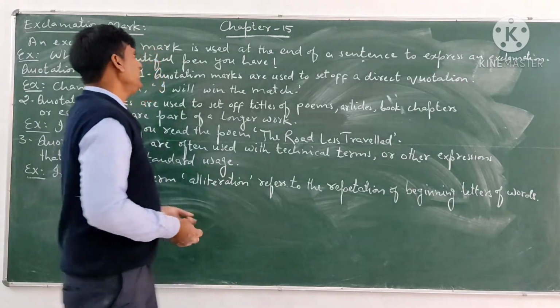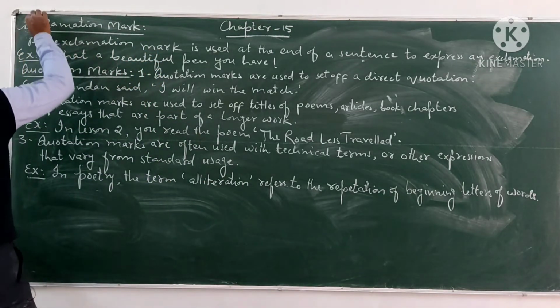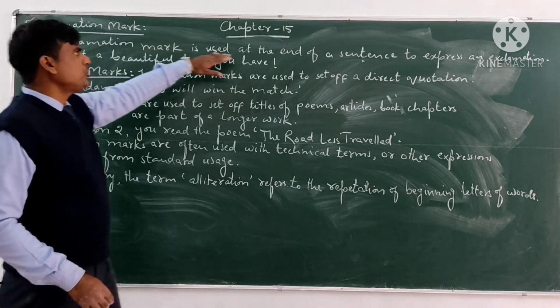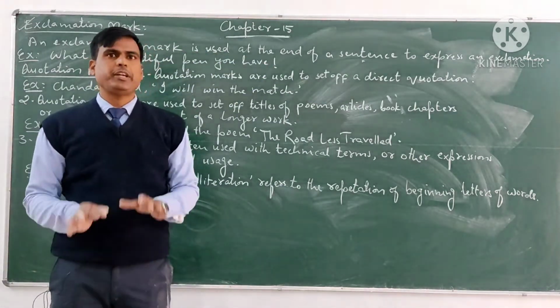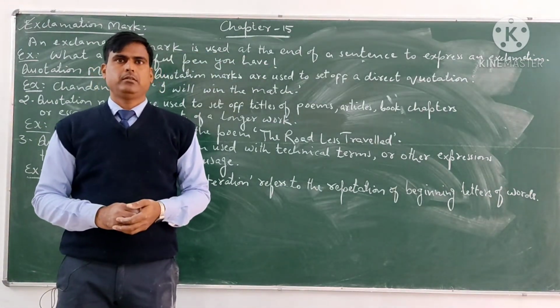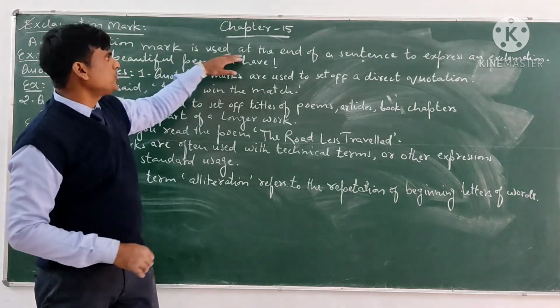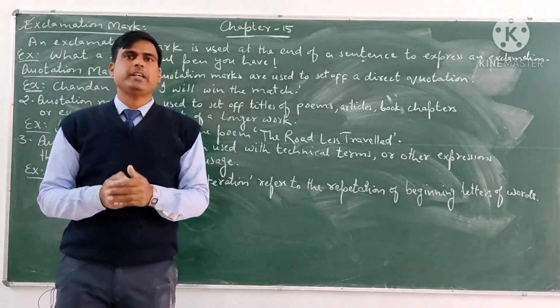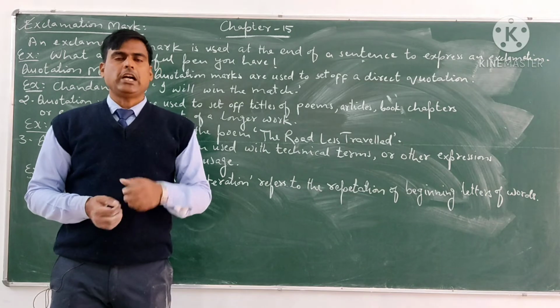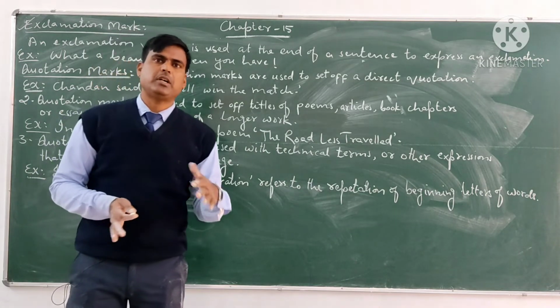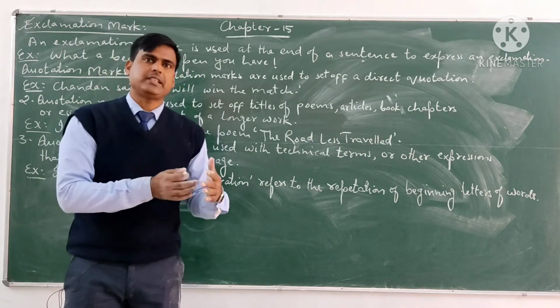Now let us see the exclamation mark. An exclamation mark is used at the end of a sentence to express an exclamation. Or you can say that an exclamation mark is used in an exclamatory sentence.